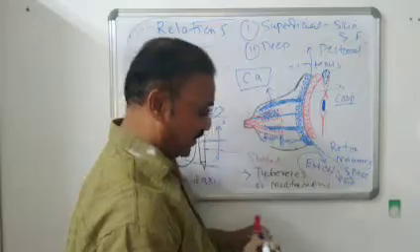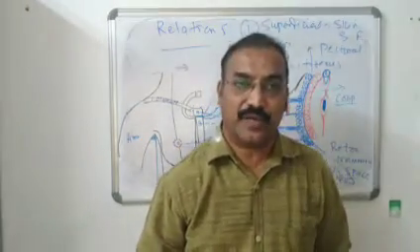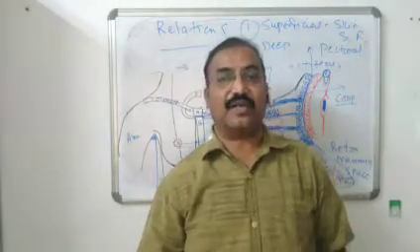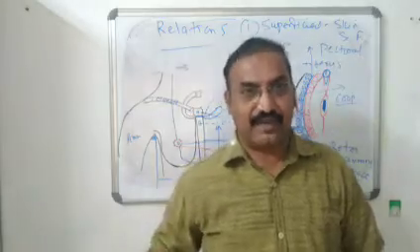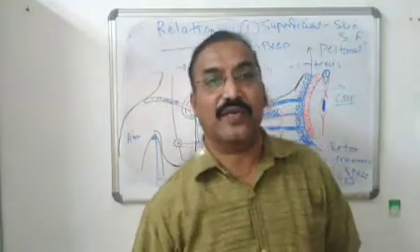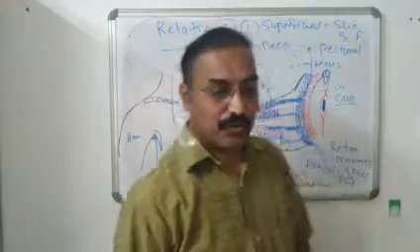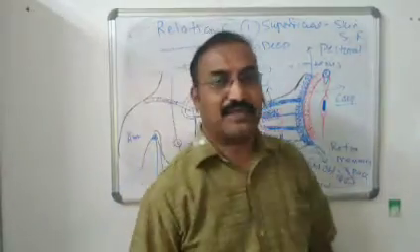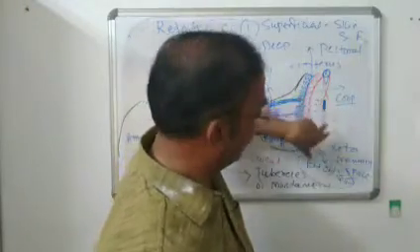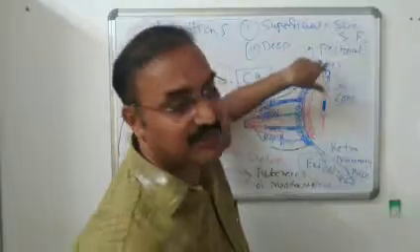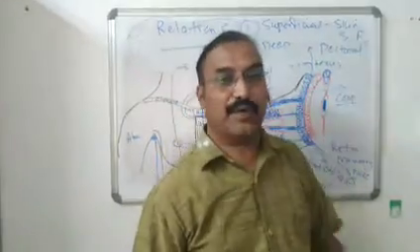So three muscles are related to the breast posteriorly. Upper 2/3 portion related with pectoralis major, lateral 1/3 portion related with the serratus anterior muscle. As you know very well, serratus anterior muscle is present on the lateral side, and the lowermost or inferior portion of the breast is related with the external oblique muscle. Then again, deep structures which lie posterior to the breast: the clavipectoral fascia, then pectoralis minor muscle, then subclavius muscle. So all these structures lie deep to the breast.